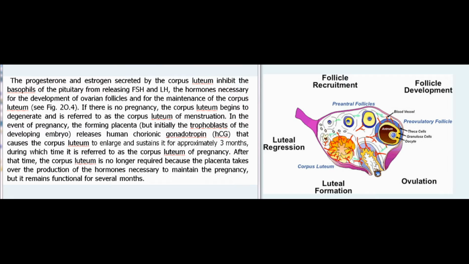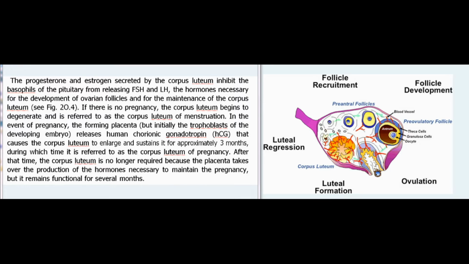The progesterone and estrogen secreted by the corpus luteum inhibit the basophils of the pituitary from releasing FSH and LH, the hormones necessary for the development of ovarian follicles and for the maintenance of the corpus luteum, see Fig 20.4. If there is no pregnancy, the corpus luteum begins to degenerate and is referred to as the corpus luteum of menstruation.